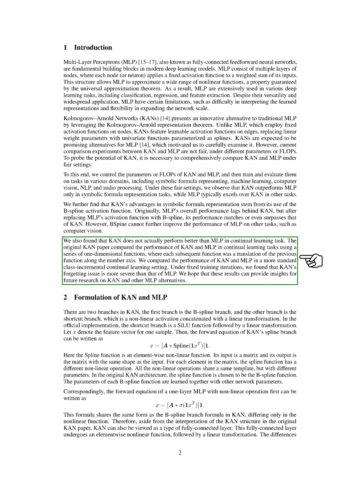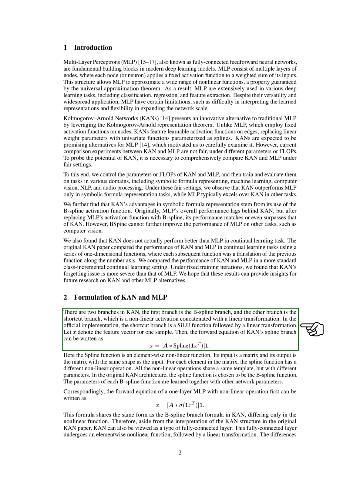Next, we outline the formulation of KANs and MLPs. KANs consist of two branches, the B-spline branch and the shortcut branch, which combines a nonlinear activation with a linear transformation. In the official implementation, the shortcut branch uses a CELU function followed by a linear transformation.